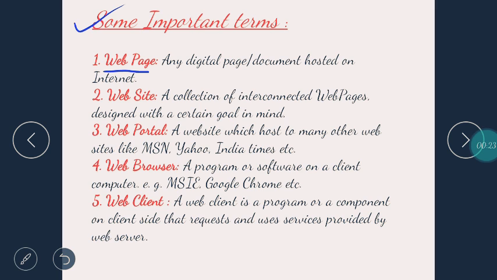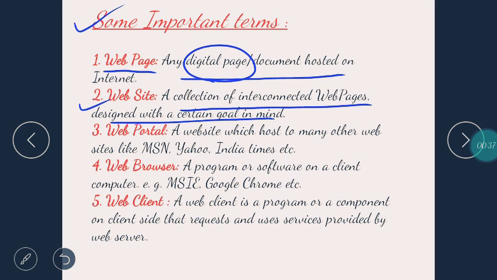Starting with the web page. What's a web page? A web page is any digital page or document hosted on internet. A digital page. A website. What's a website? It's a collection of interconnected web pages designed with a certain goal in mind. That means a website is a collection of web pages. Okay?